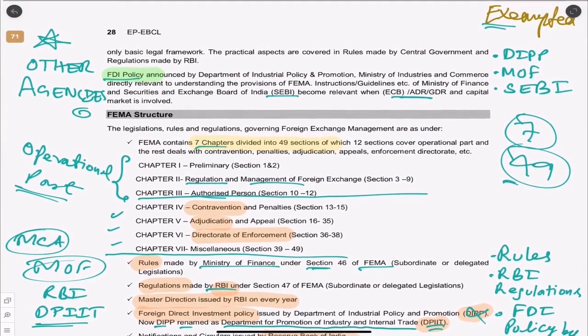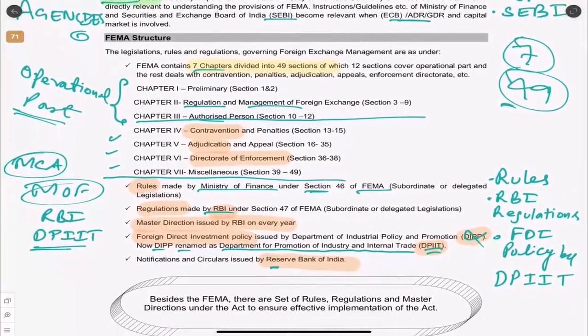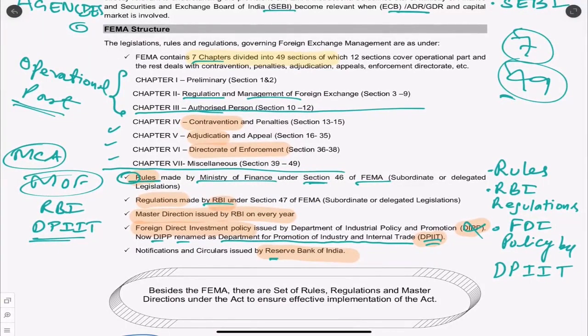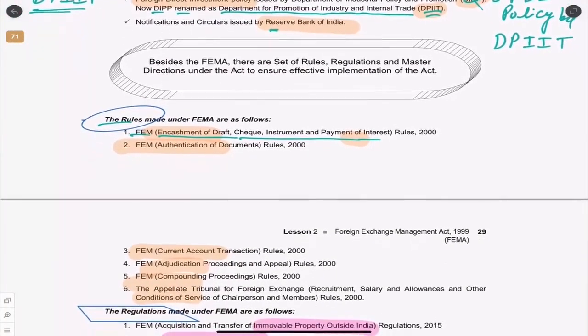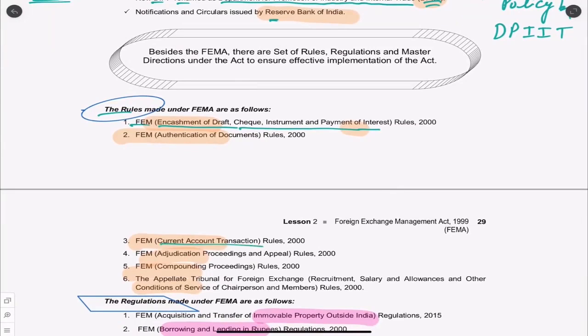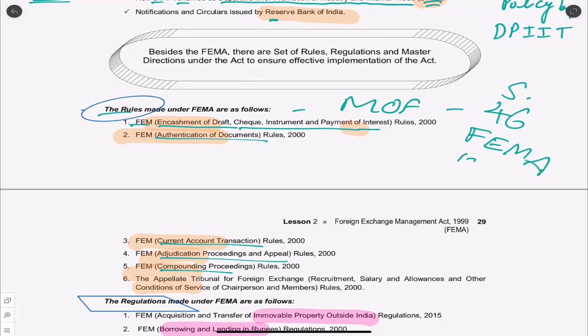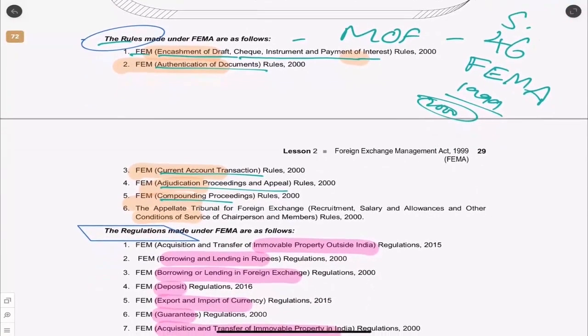Here we have to understand that the rules which we talk about here, these rules are the list over here. Current account transactions, what can be done, what cannot be done. Then the authentication of documents, how do we sign documents, compounding of the proceedings, adjudication of proceedings and appeal. All these rules are given by whom? Ministry of Finance. Enabling provision is section 46 of the Foreign Exchange Management Act 1999. Came into force 2000. That is just for your memory I am telling. Correct? This is how you should write.